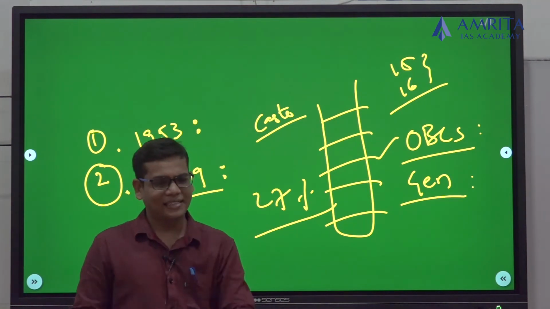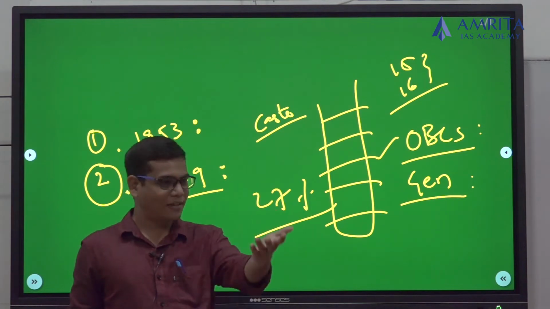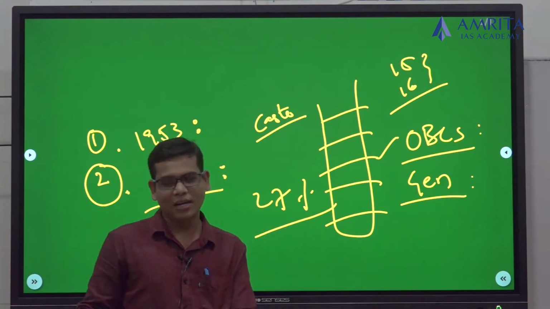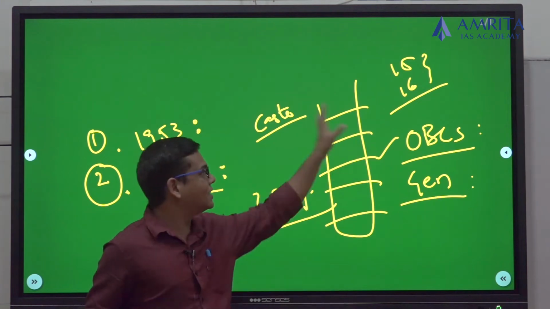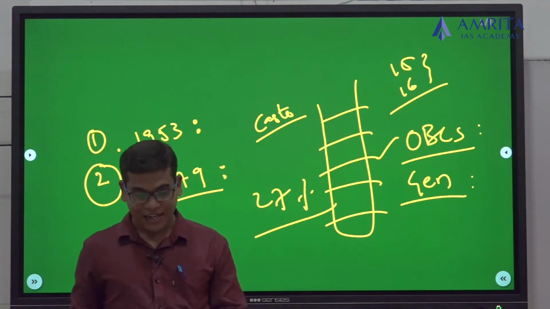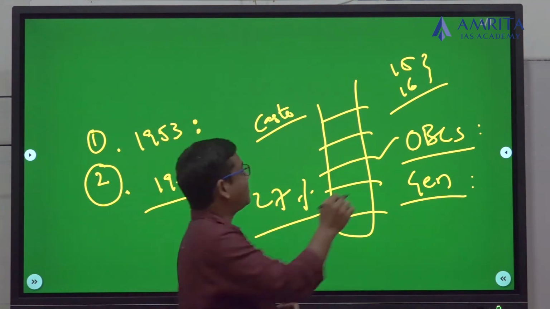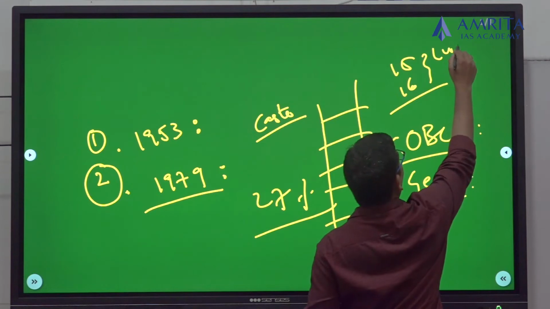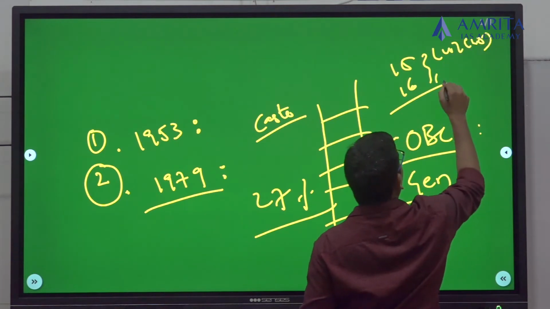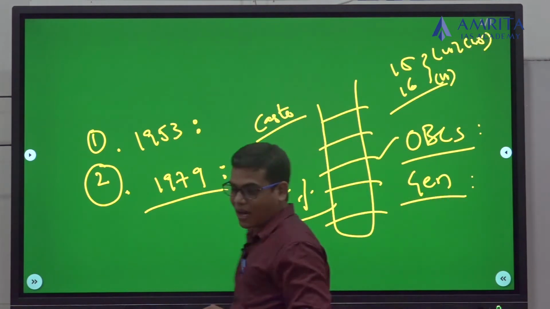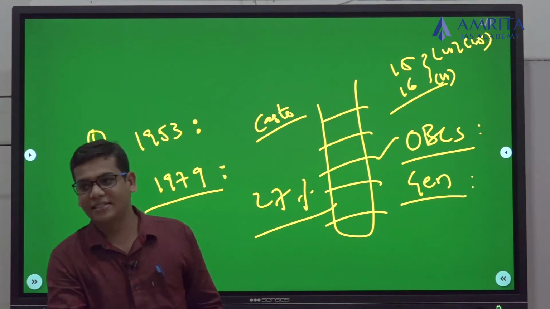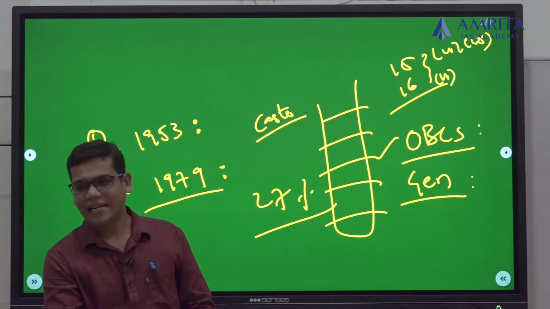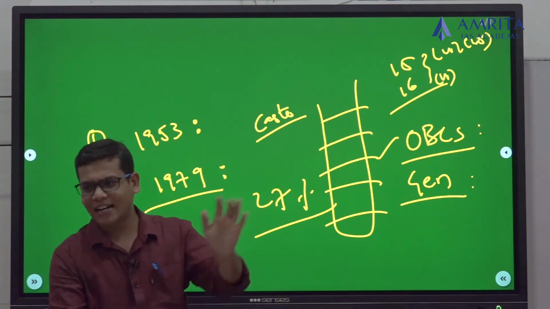Again, with the latest amendment, when we have given the reservation to the EWS quota, we have added economically also. But I am not getting into that here. Under Article 15 and Article 16, specifically Article 15.4, Article 15.5 and Article 16.4. Article 15 is very general.